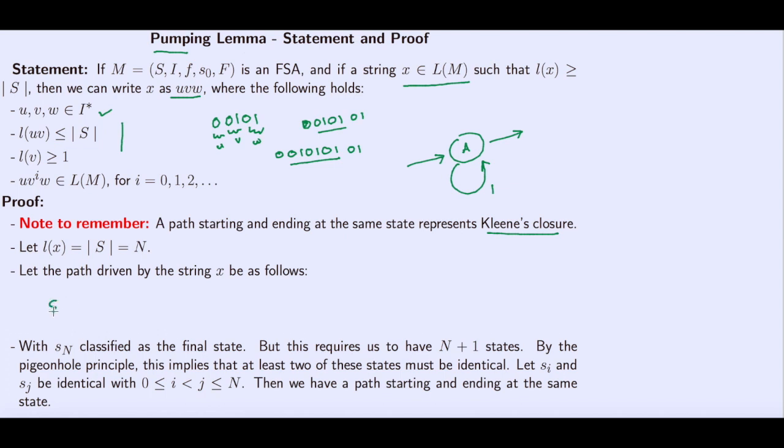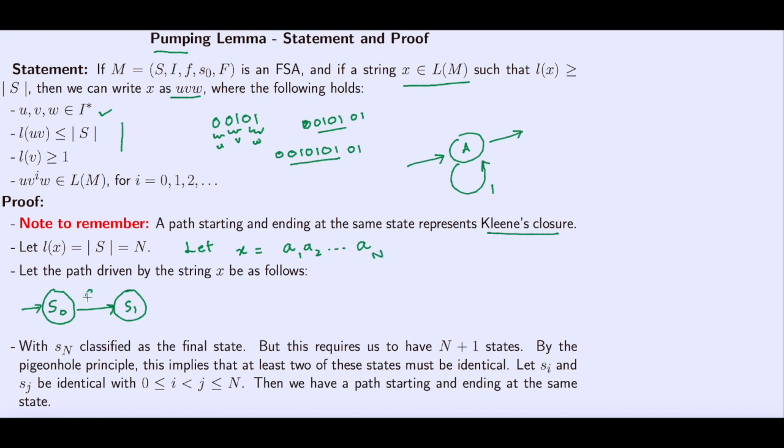Okay, so now let's say we have a path driven by the string X on the finite state machine. So we start with S0. So this is my S0. Okay, this is my S1. And then also let X equal A1, A2 up to An, because X has the length n.